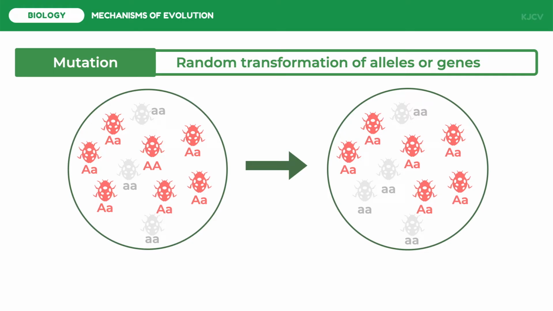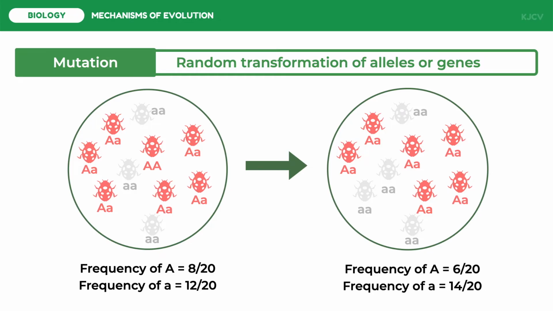This population of insect has a dominant allele frequency of 8/20 and a recessive allele frequency of 12/20. Looking closely at the effects of mutation on each level, the homozygous dominant allele mutated and became a heterozygote, although its phenotype did not change. This is evidence that populations may be experiencing changes, but these changes are not felt or observed. Also, one heterozygote mutated to a homozygous recessive insect, changing the phenotype from red to white. These two mutations led to a loss of 2 dominant alleles and a gain of 2 recessive alleles.